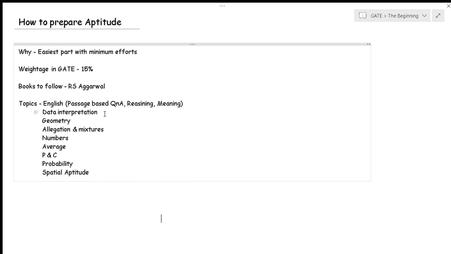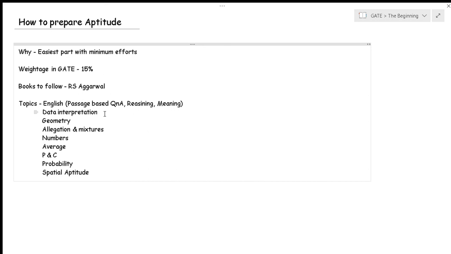Most of the time the question might be directly based upon permutation and combination, or sometimes the question will be on probability, but for calculating that probability you will need the permutation and combination, right? In this year's GATE itself, the probability questions were there, which I had not seen that much in the previous years, but from this year onwards I think they will be asking probability over there also, right?